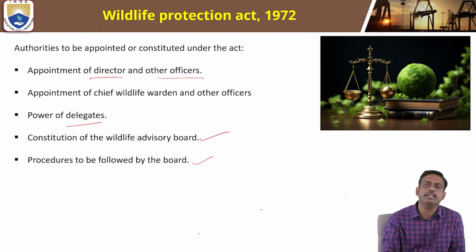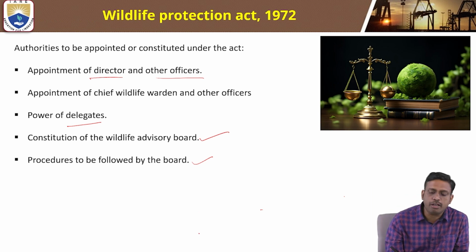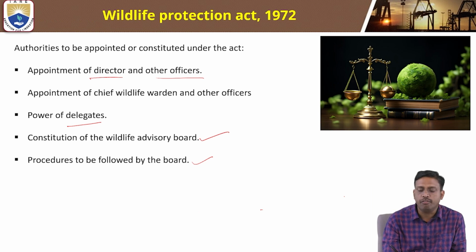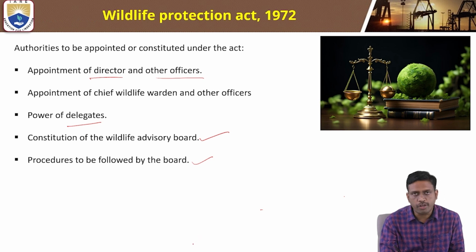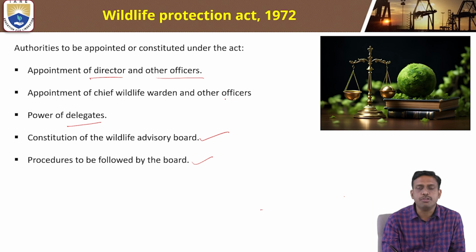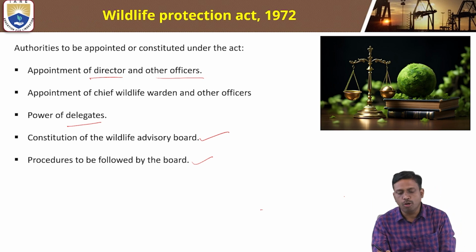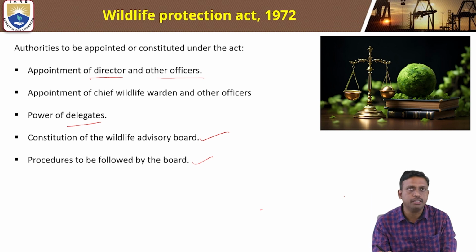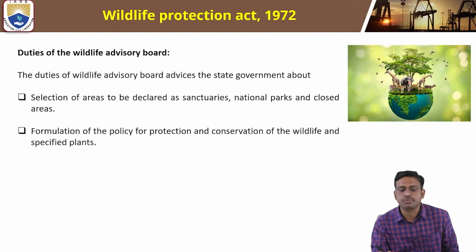These are the authorities to be appointed or constituted under the Wildlife Protection Act 1972: appointment of director and other officers, appointment of chief wildlife warden and other officers, power of delegates, Constitution of Wildlife Advisory Board, and procedures to be followed by the board.